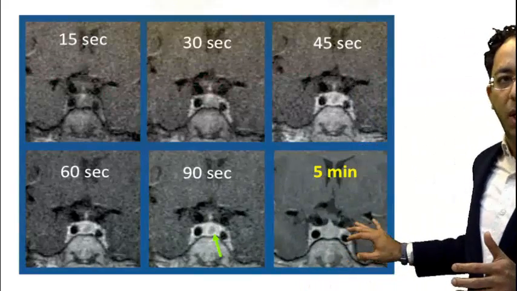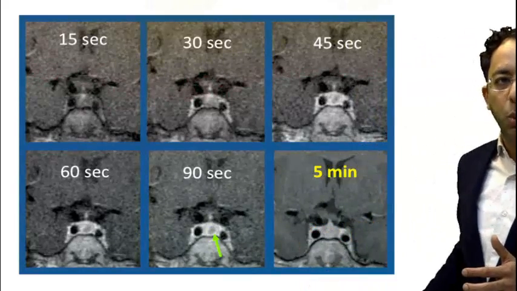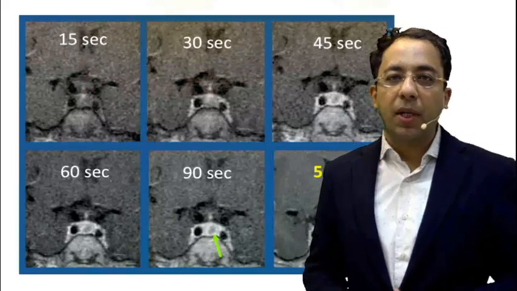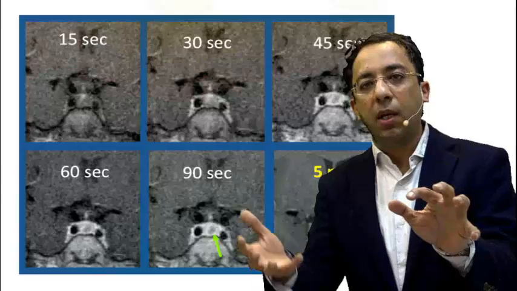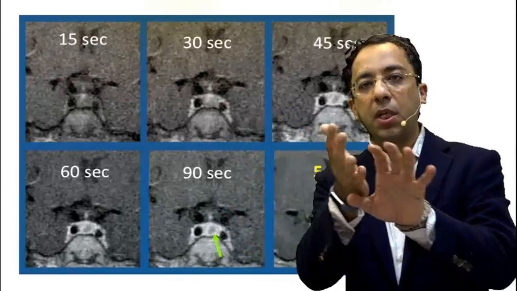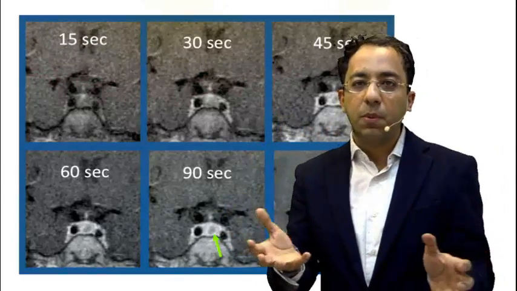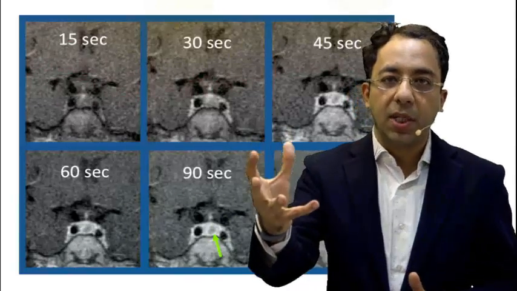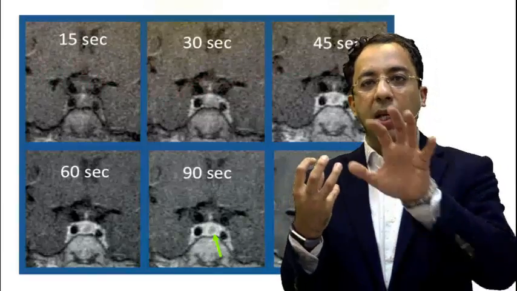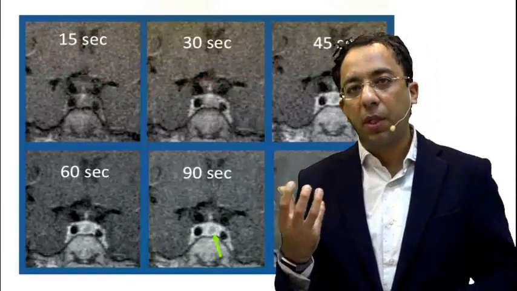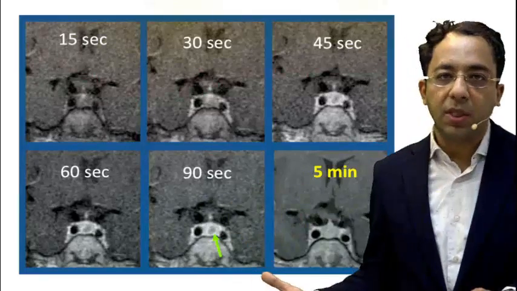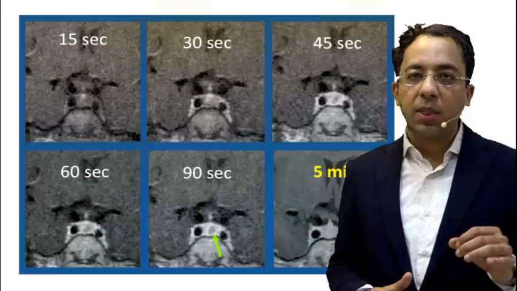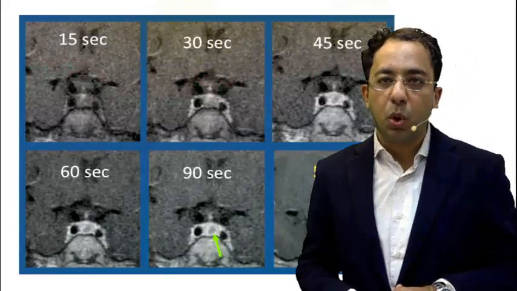But look at now a delayed image. You can't appreciate the tumor any longer because it has become iso-intense to the gland, because the pituitary will be losing dye and the tumor is picking up dye at the delayed stage. Sometimes it may happen that you might see on a delayed scan the pituitary microadenoma as a hyper-intense area, because that is now accumulating dye, but the gland is showing washout. It might even be seen as hypo-intense in some patients. But you need to do a dynamic contrast-enhanced MRI if you are looking for a pituitary microadenoma.